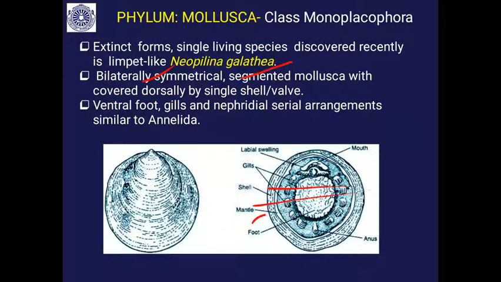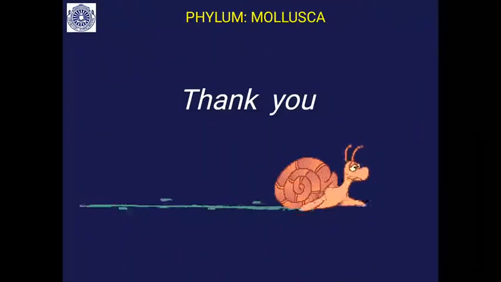So that indicates the metameric organization. The class Monoplacophora is represented by a single species, Neopilina galatea. So this is about the general characters and classification of phylum Mollusca. Thank you.